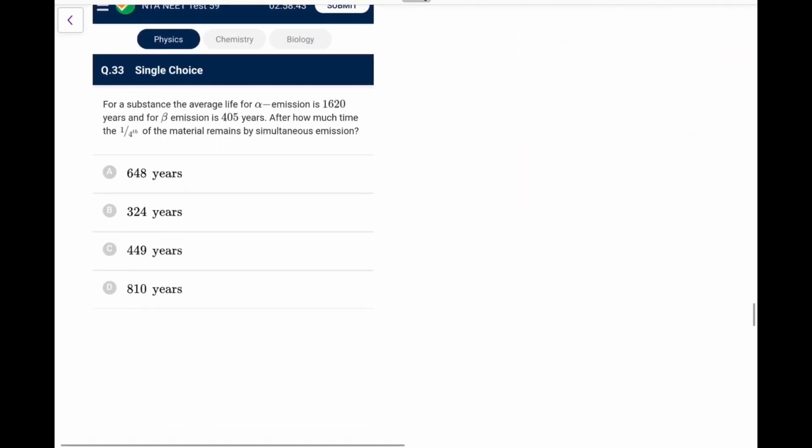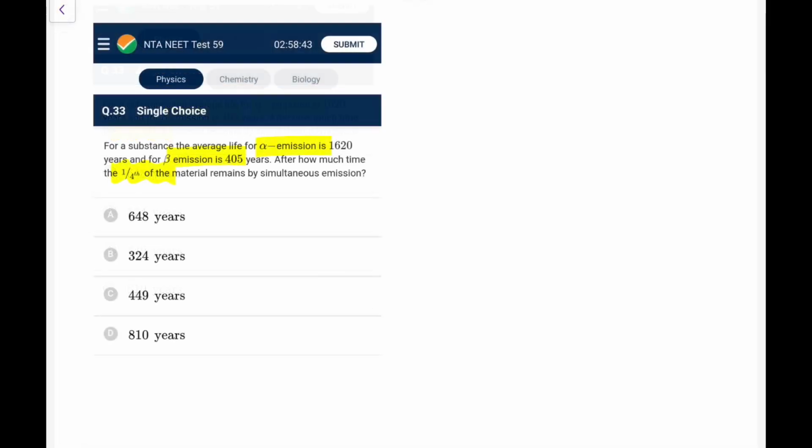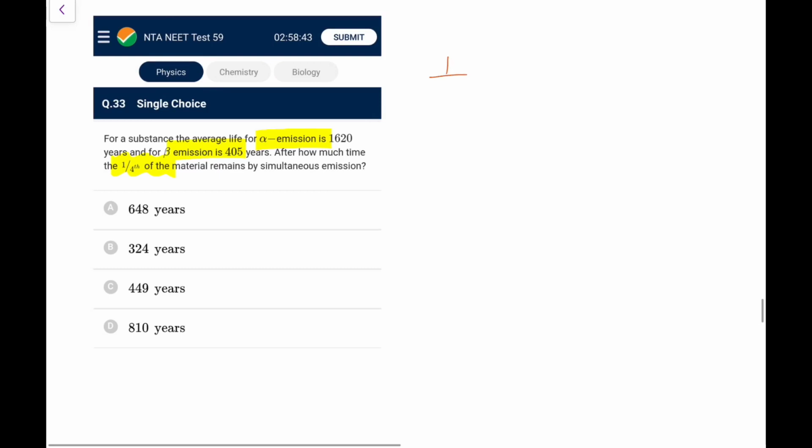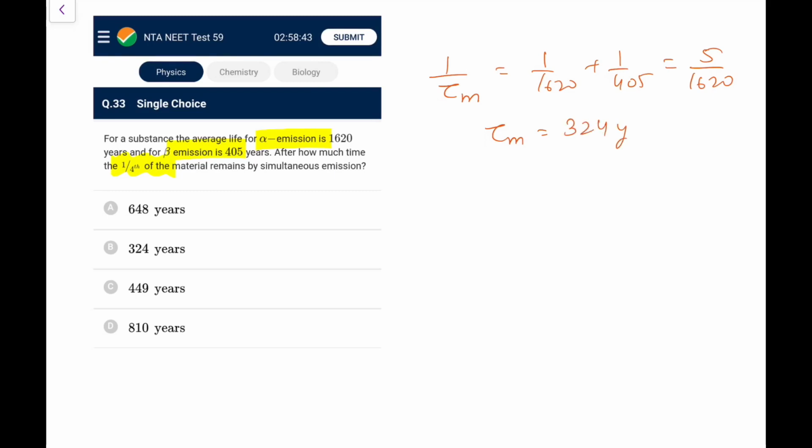Next. For a substance, the average life for alpha is this, for beta is this. One fourth remains, simultaneous. So if it is simultaneous, 1 upon effective mean life would be 1 upon 1620 plus 1 upon 405, which you can write as 5 upon 1620. So effective mean life comes out as 324 years. So the effective half-life, T half is tau ln 2, that is 0.693 into 324.